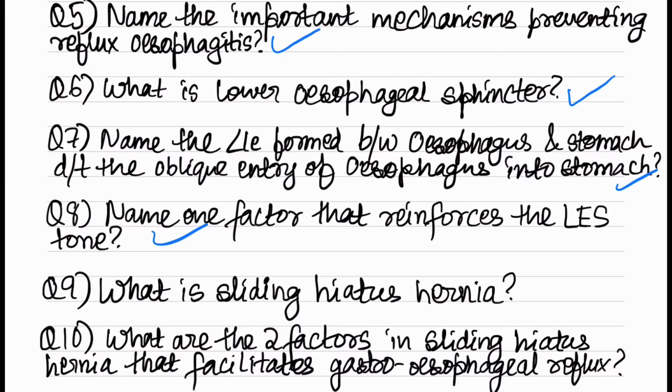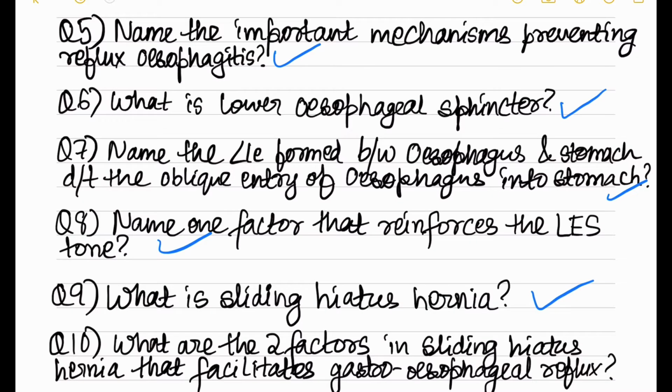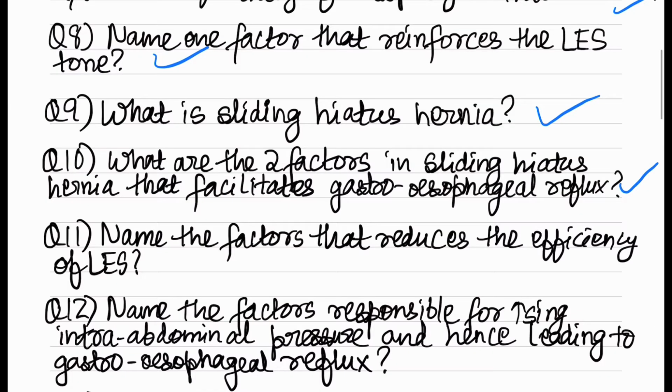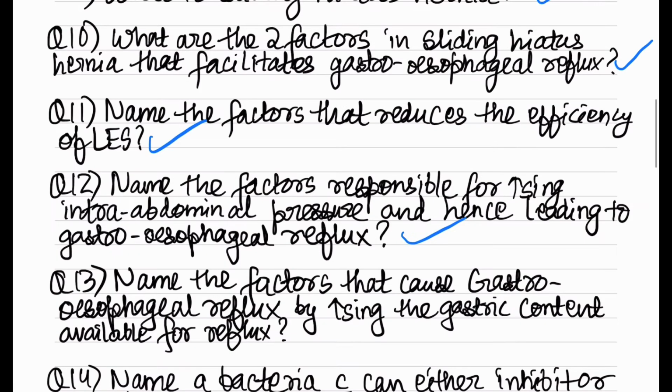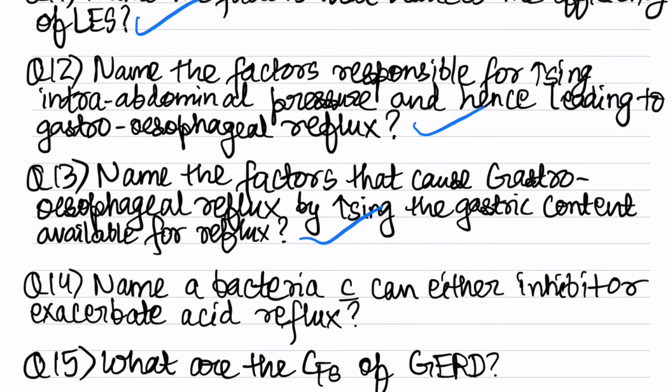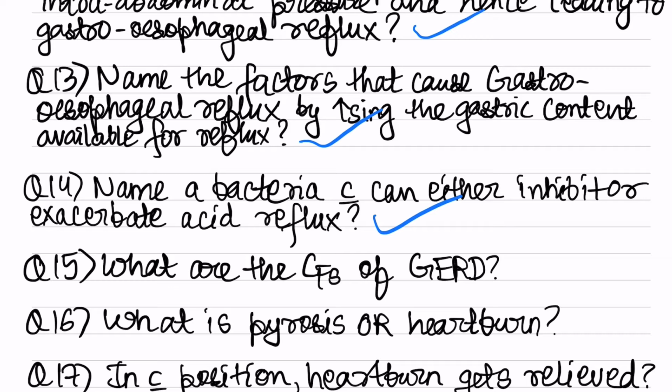What is sliding hiatus hernia? What are the two factors in sliding hiatus hernia that facilitates gastroesophageal reflux? Name the factors that reduce the efficiency of lower esophageal sphincter. Name the factors responsible for increasing intra-abdominal pressure and hence leading to gastroesophageal reflux. Name the factors that cause gastroesophageal reflux by increasing the gastric content available for reflux. Name a bacteria which can either inhibit or exacerbate acid reflux. What are the clinical features of gastroesophageal reflux disease?